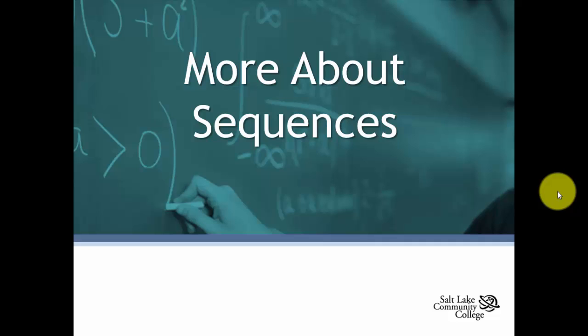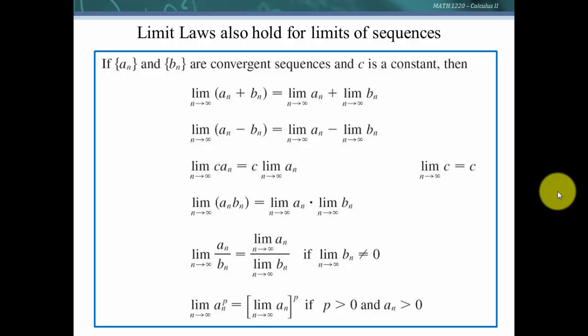Let's talk a little more about sequences. The limit laws hold for the limits of sequences because a limit's a limit. So basically when we have limits applying to sequences, let's see what that means. If we have a_n and b_n convergent sequences and c a constant, then the limit of the sum of two sequences is equal to the sum of the limit of each one.